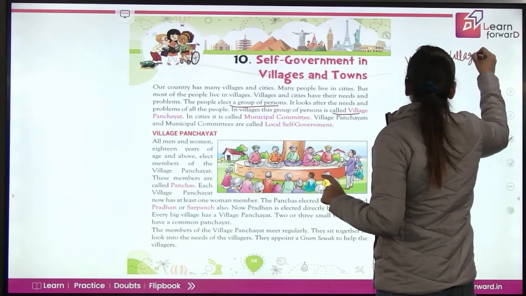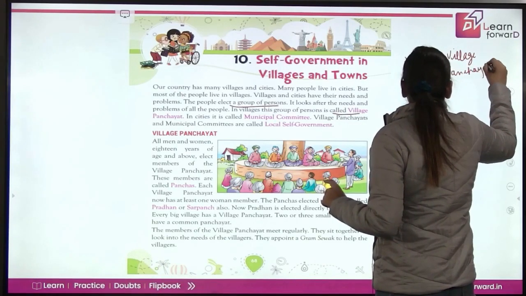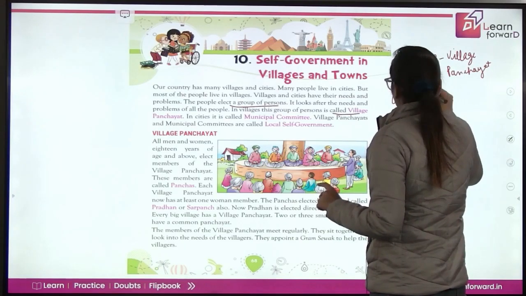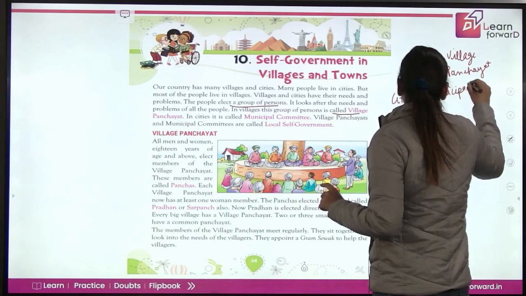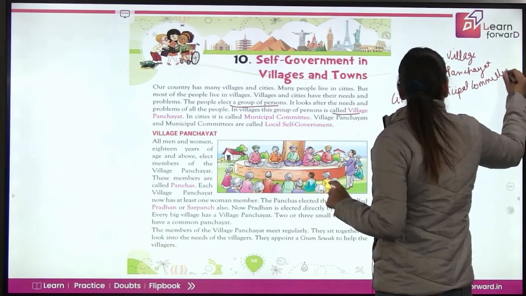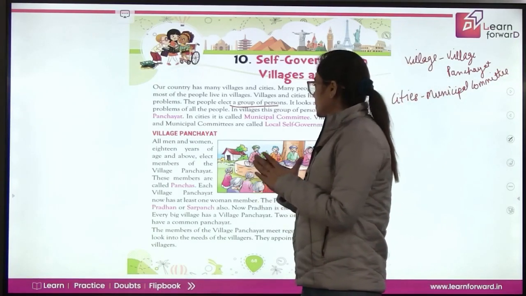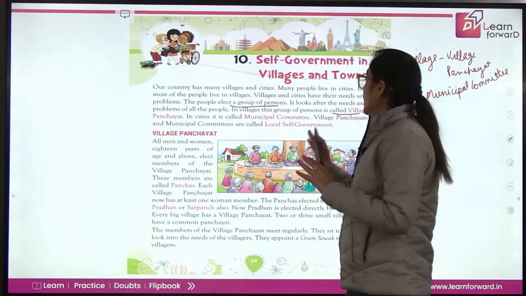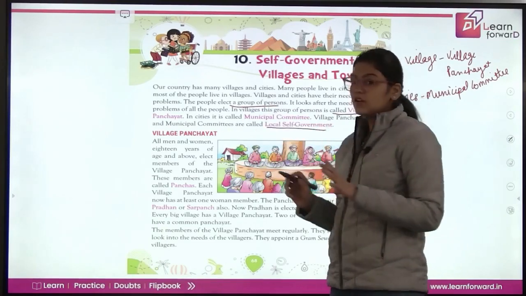And in your cities it is known as municipal committee. So village panchayats and municipal committees are called local self-government. So municipal committee को और village panchayat को ही बोला जाता है local self-government.